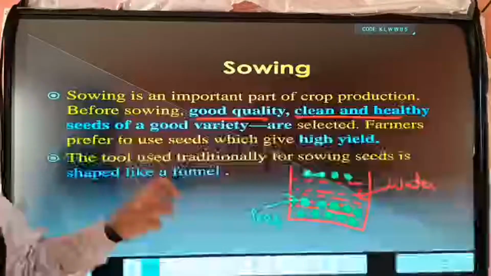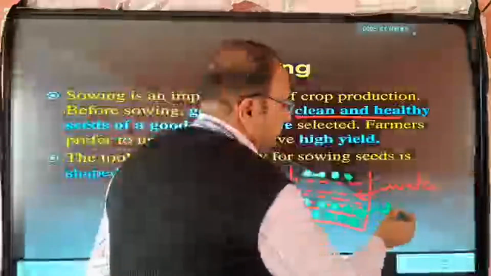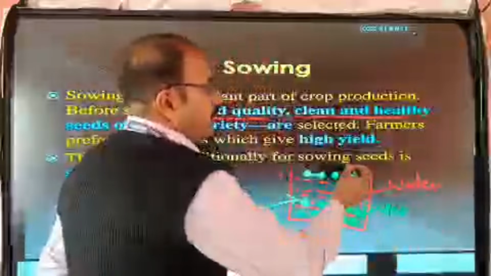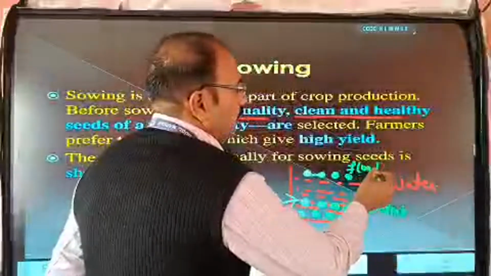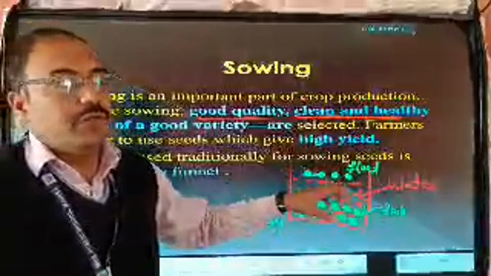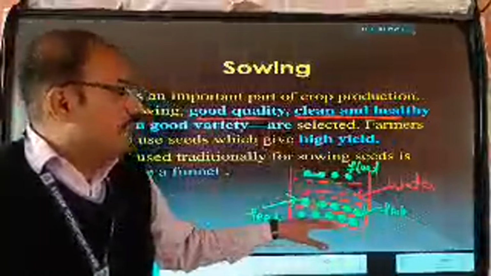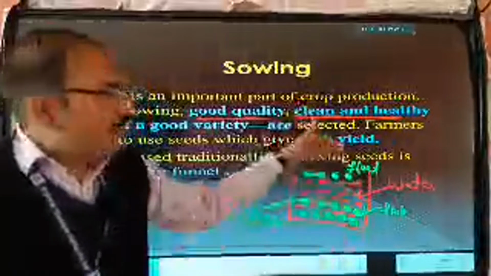When you put them in, the good quality seeds sink, and the others float. Which seeds float? They are affected by infection because their weight is less. The good quality seeds sink. So you can identify which seeds are good and bad.